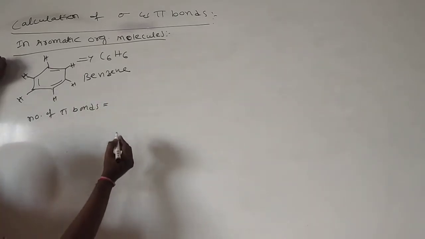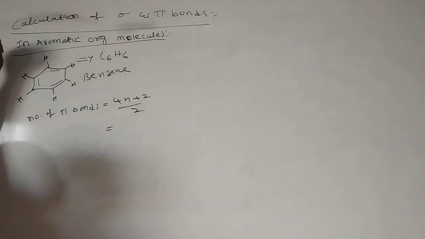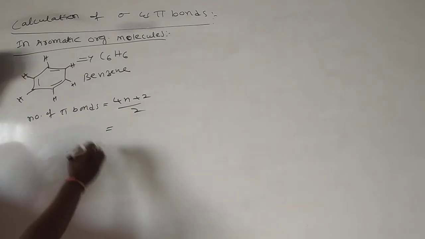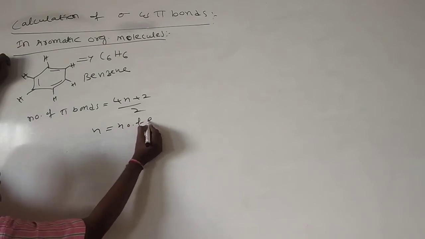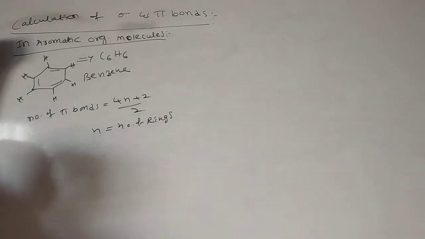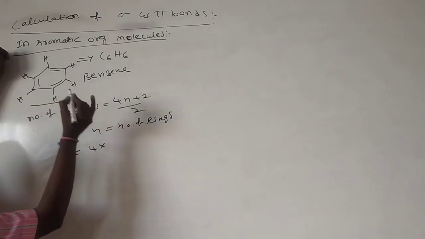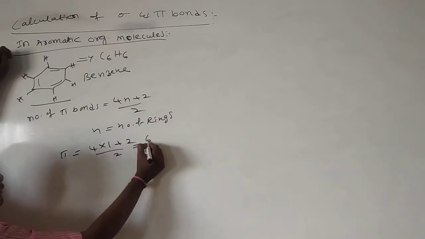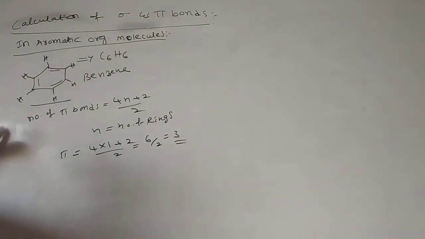We will use the principle (4n plus 2) by 2. By using this principle, we will calculate the pi bonds. Here n is equal to the number of rings. Pi bonds is equal to 4 into 1, since benzene has only 1 ring, plus 2, by 2. 4 into 1, 4, 4 plus 2, 6, 6 by 2 means 3 pi bonds. Benzene contains 3 pi bonds.